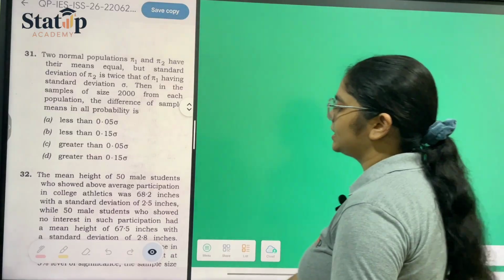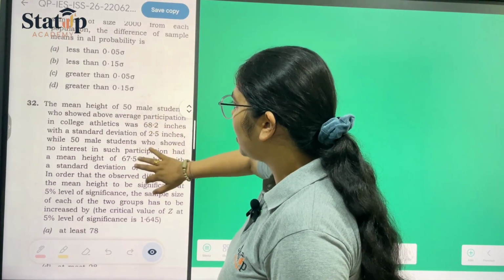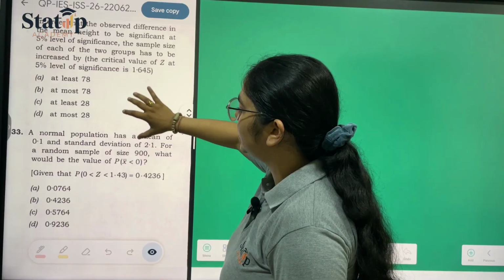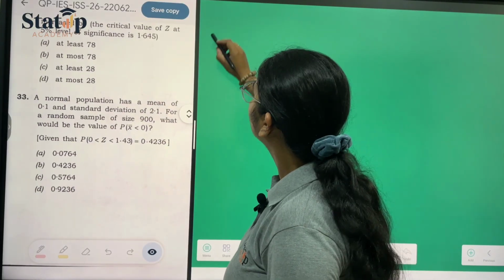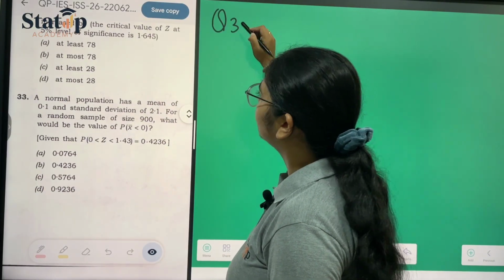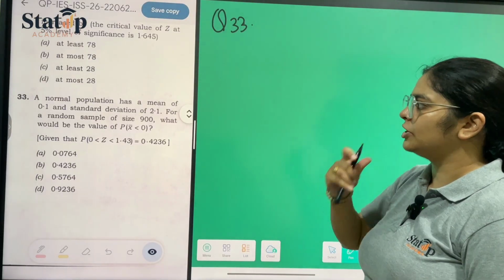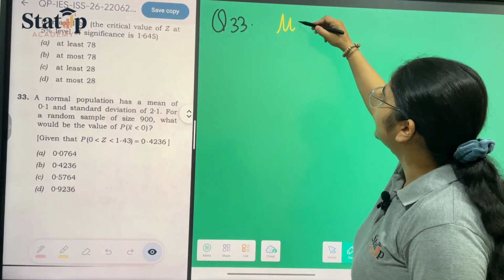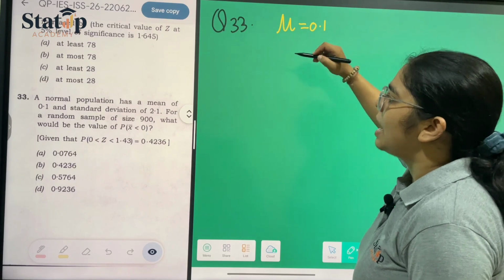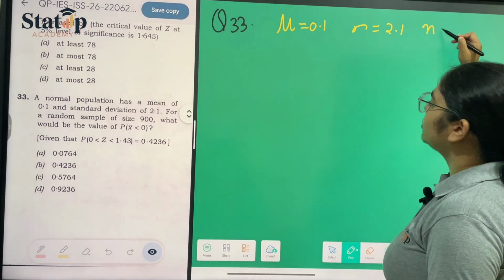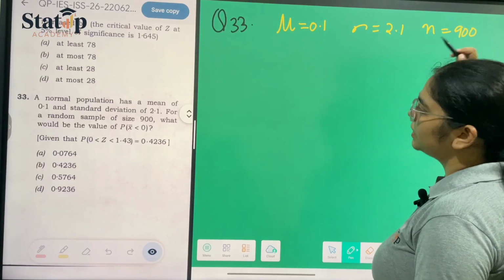Now moving towards the second question, let us take question number 33. A normal population has mean 0.1 and standard deviation 2.1. N is equal to 900 has been given to us.